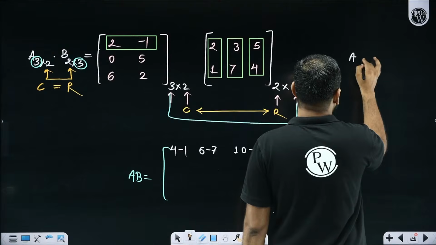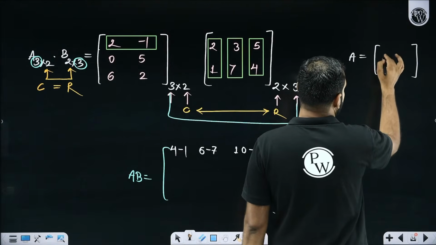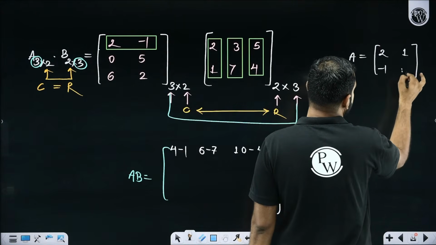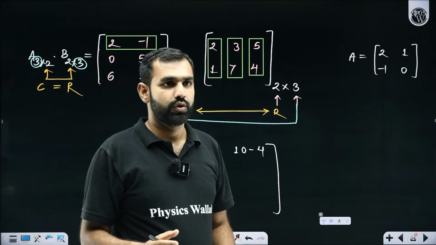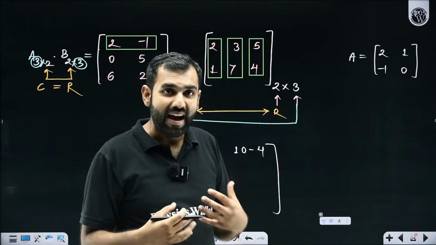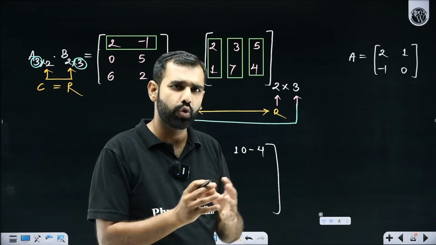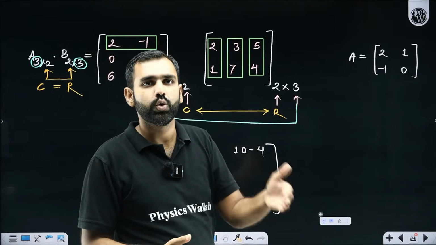I repeat, there is a matrix A, which is a square matrix of order 2. So 2, 1, minus 1, 0. So this is a matrix. It's an arrangement of rows and columns. So there, you simply don't have a value of this matrix. It's simply an arrangement of rows and columns. It's just data put in rows and columns.